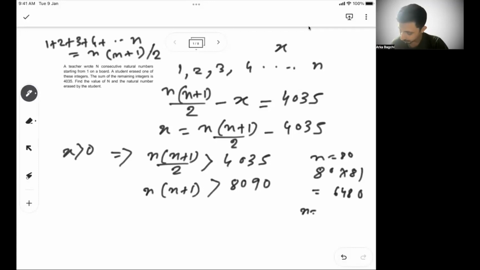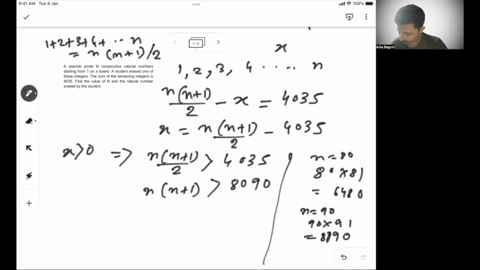Let's take another scenario. Let's say n is 90. So 90 into 91. 91 nines are 819, so 8190. I get n as 90 and n plus 1 as 91, so n into n plus 1 is 8190, right? 8190. Now what will happen if n is 89?